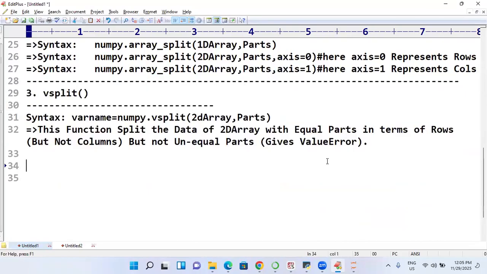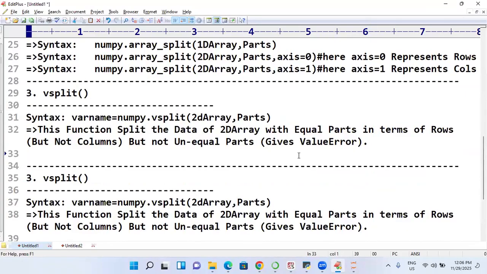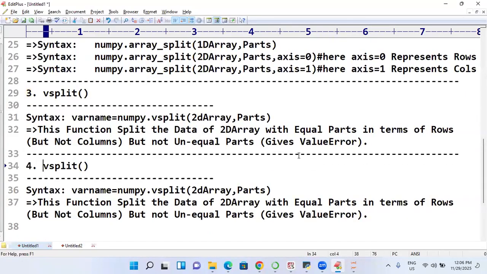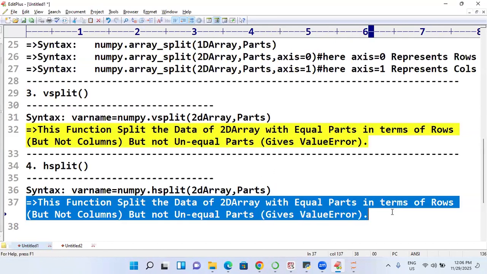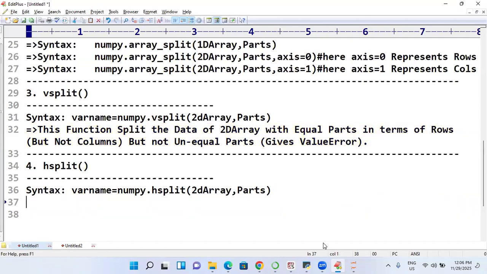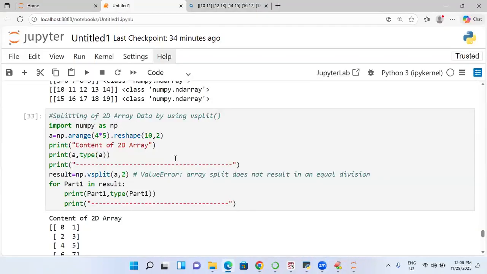Next one. Online students, so I'm going to take it. The fourth one is called H split. So the variable name is equal to H split. Try to observe the 2D array parts. This description I will write after 2 minutes. Let's watch the example.